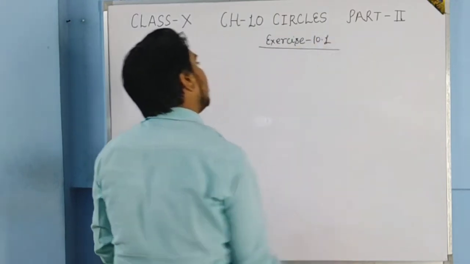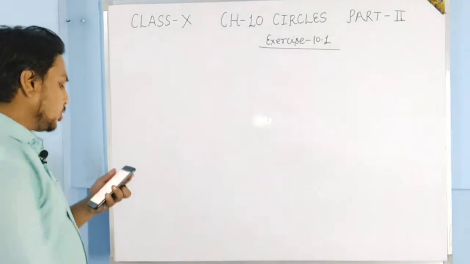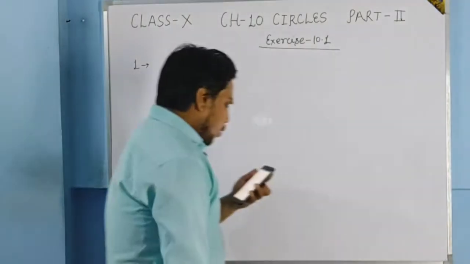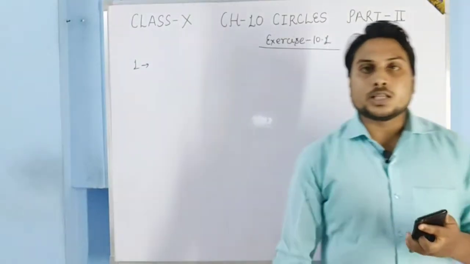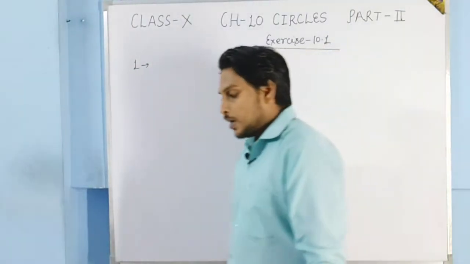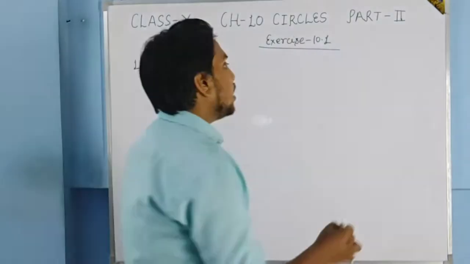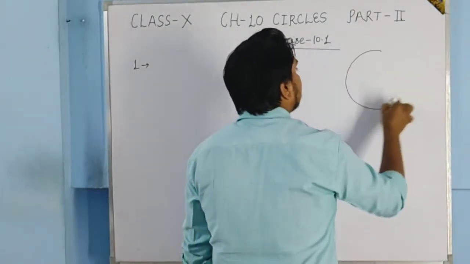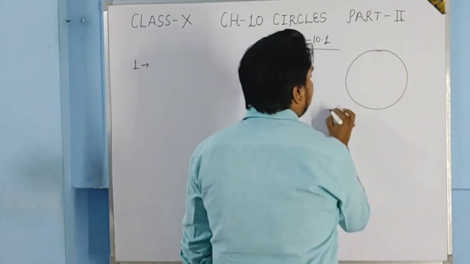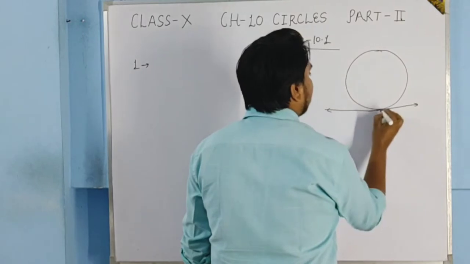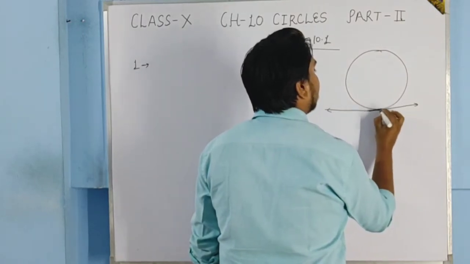The first question of exercise 10.1 is, how many tangents can a circle have? Students, I have told you what a tangent is. A tangent is a line which intersects the circle at one point, only at one point.